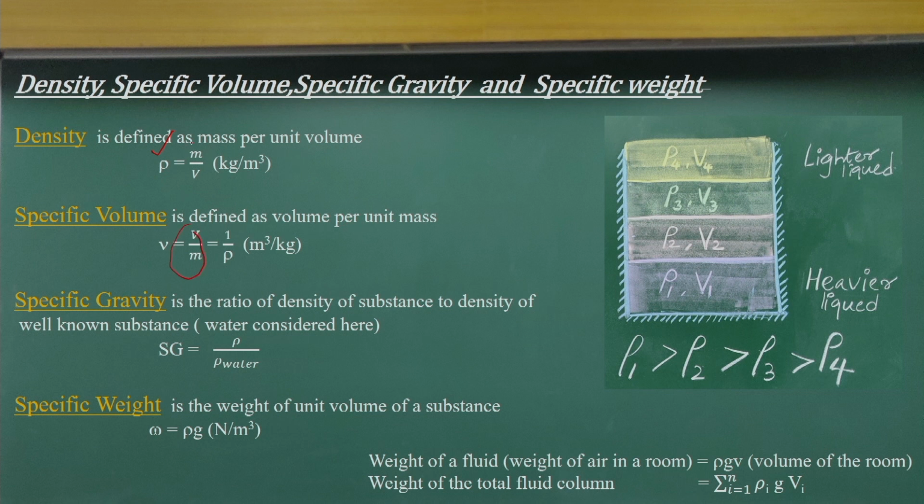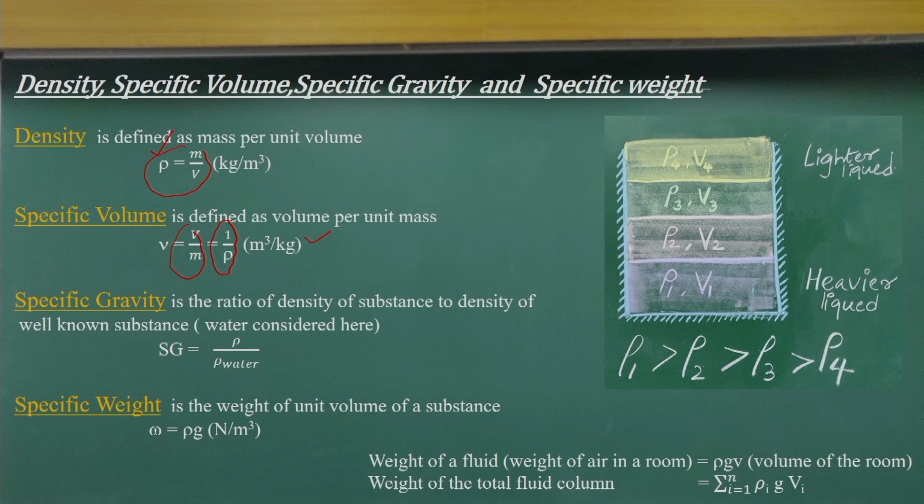Okay. The specific volume is the reciprocal of the density, so the unit is cubic meter per kg. Many times, if you know either the mass or the density, or the specific volume, you can solve the problems. But to represent in a very simple way which one is heavier and which is lighter,